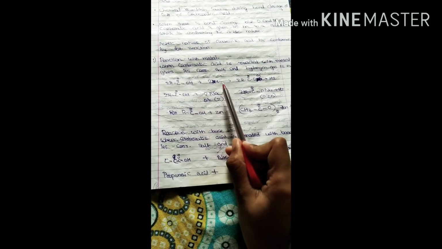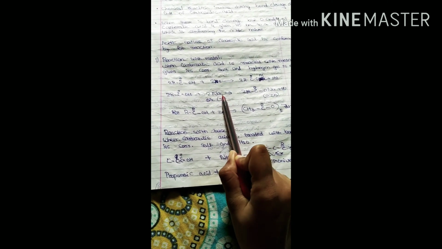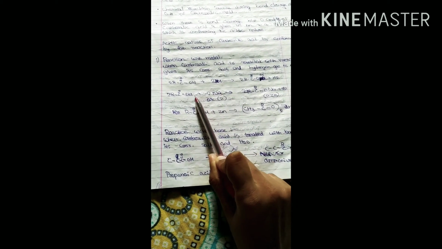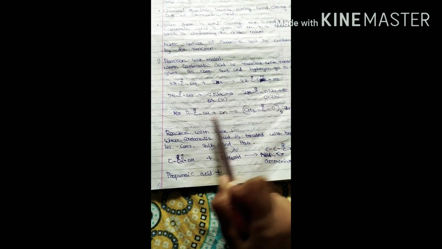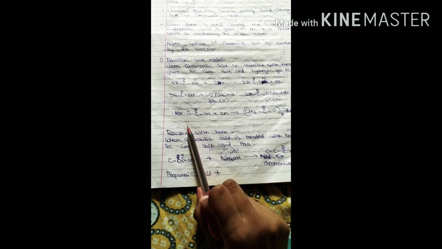and evolved as H2 gas. In the same manner, taking sodium as the example of the metal, this hydrogen will be evolved as H2 gas and sodium will be attached. Right? This is the reaction of a carboxylic acid with metal.